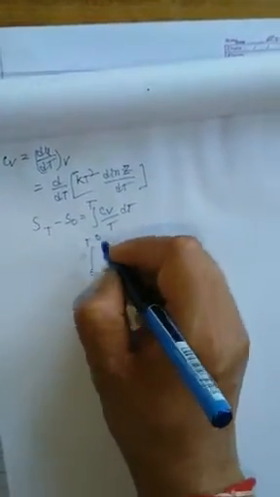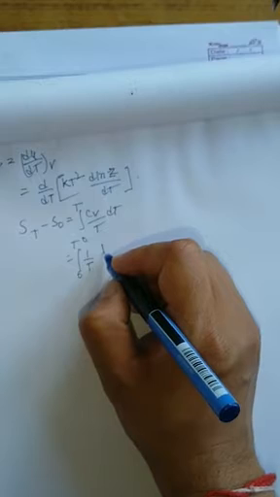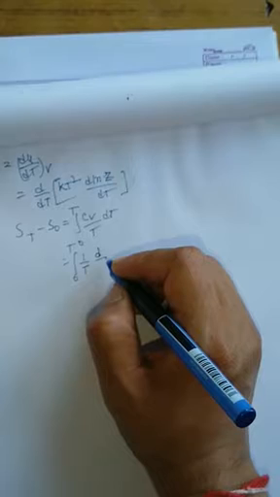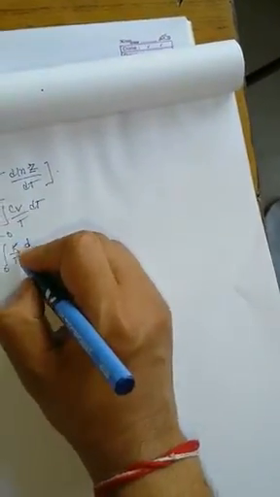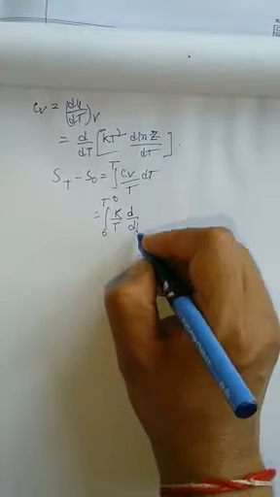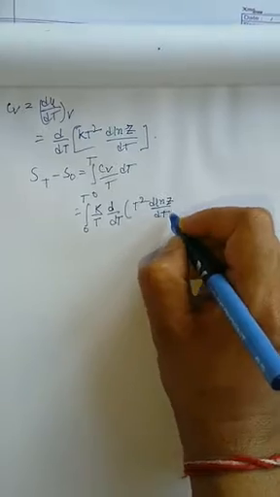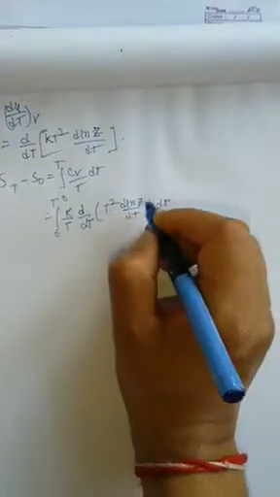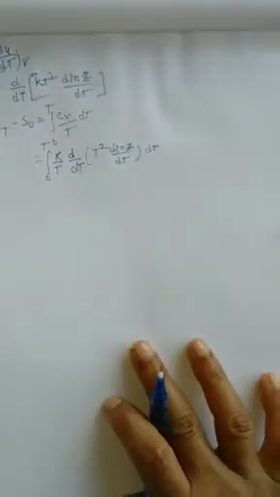So I put 0 to T, put 1 upon T, and then put the value of Cv, that is d/dT of nk into T squared d ln z by dT. If you replace the value, k into d/dT of T squared d ln z by dT. This total thing is the value of Cv, multiplied by k. So I have put all these values.